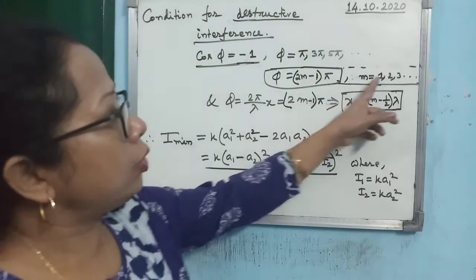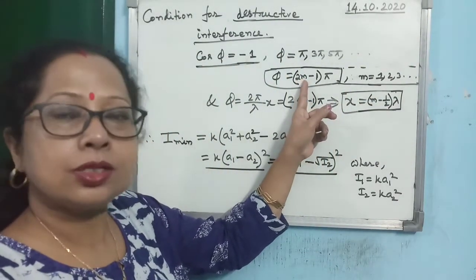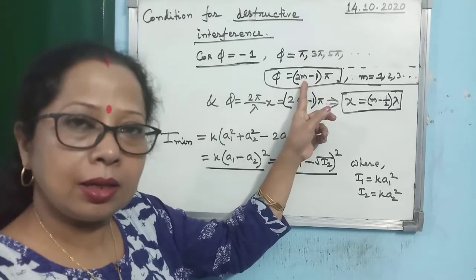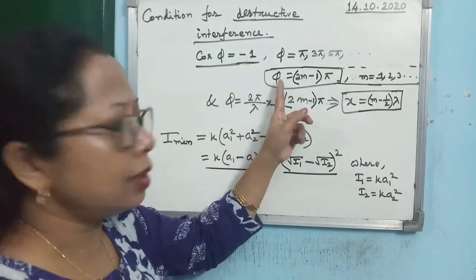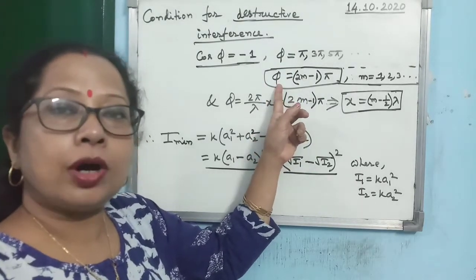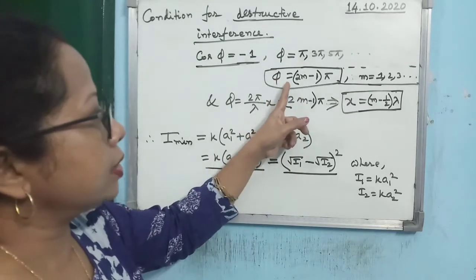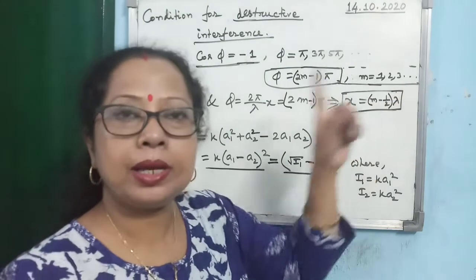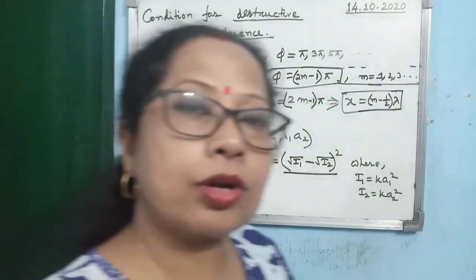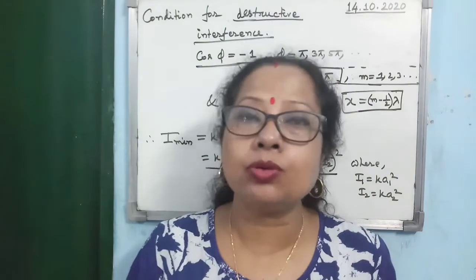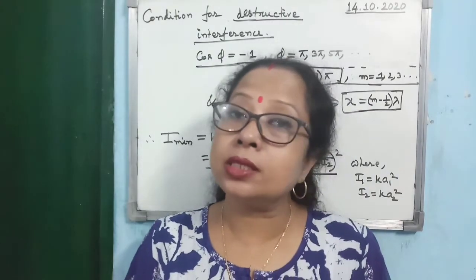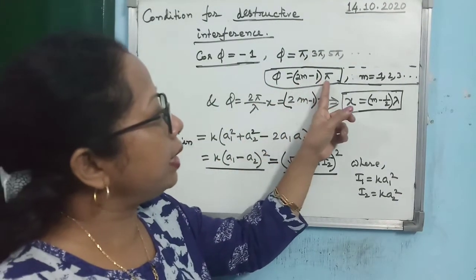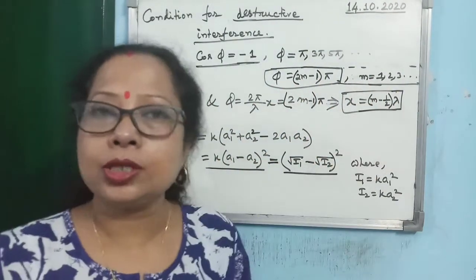Because when m is 1, 2, 3, then you see 2m is even. So when you subtract 1 from an even number, it will become an odd number. So that is the concept. So what is the general solution for the destructive interference? Phi is equal to 2m minus 1 into pi when m is equal to 1, 2, 3. Be careful. When I have written for constructive interference that phi is equal to 2m pi, then m was 0, 1, 2, 3. But in this case, when I am writing phi is equal to 2m minus 1 into pi, then m is 1, 2, 3, so on.